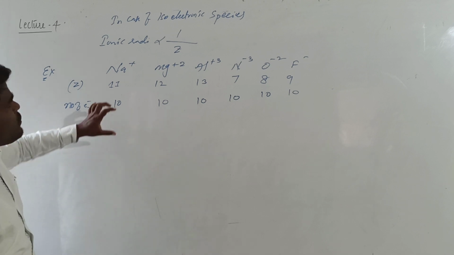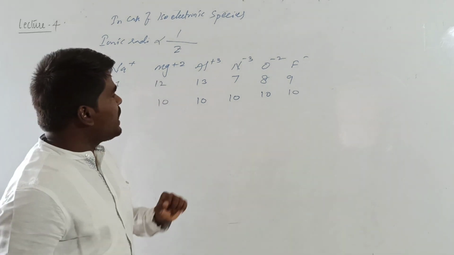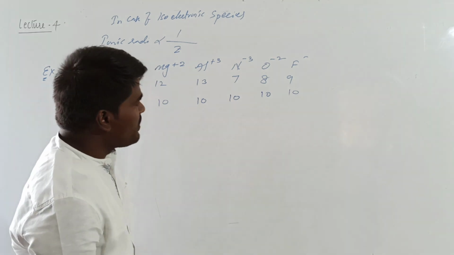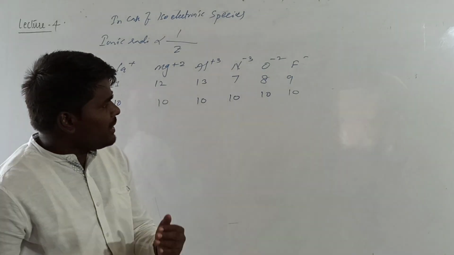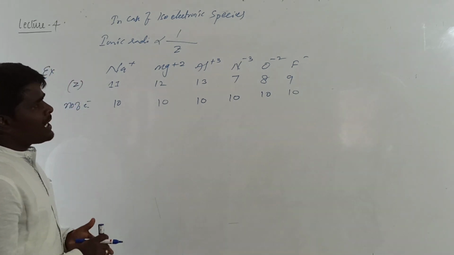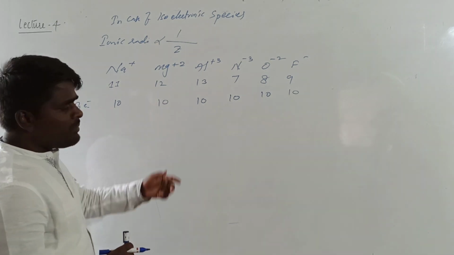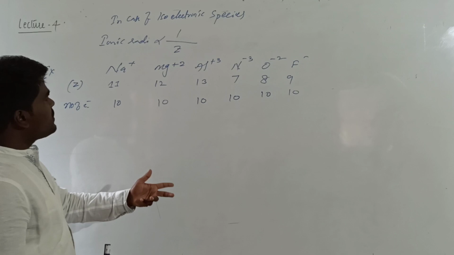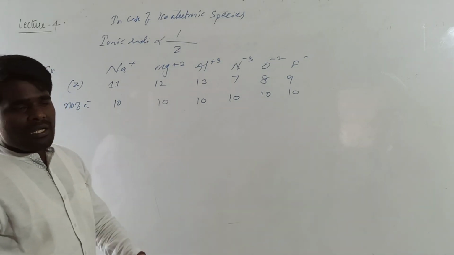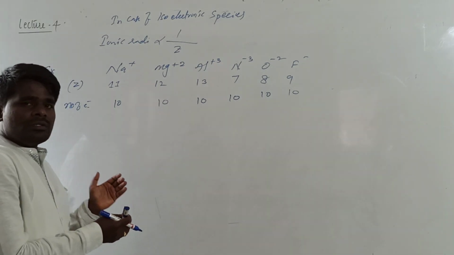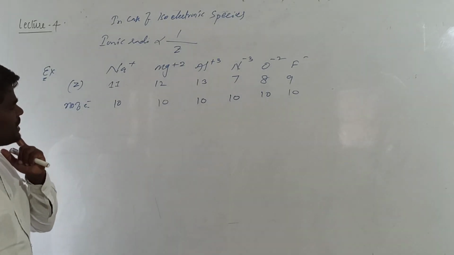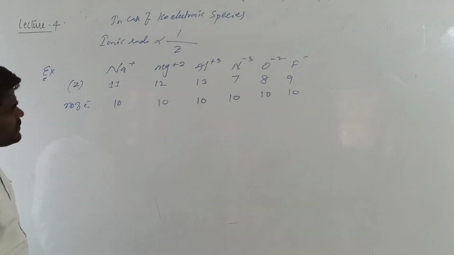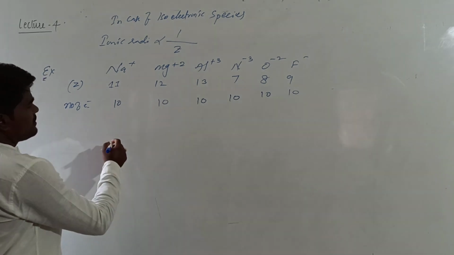So in case of isoelectronic species, the ionic radii will be inversely proportional to atomic number. If I ask you to write them according to their increasing order of ionic radii, what will be the order? You need to relate with the atomic numbers. Higher the atomic number, smaller will be the size. Smaller the atomic number, larger will be the size.